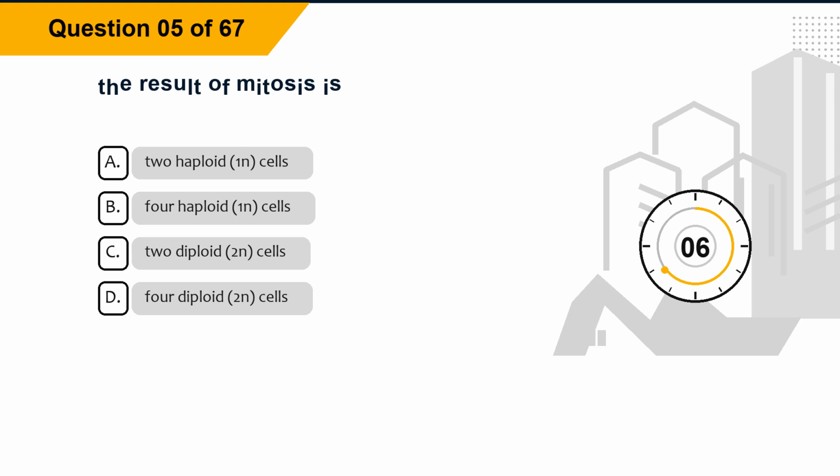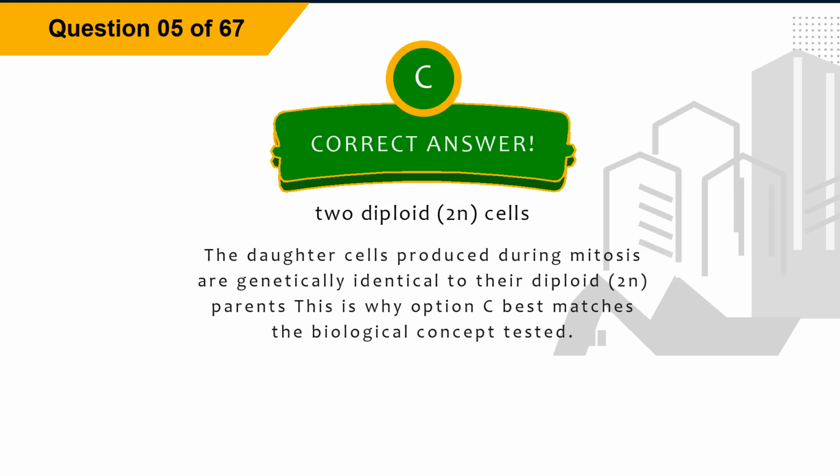Option C, 2 diploid, 2N, cells. Option D, 4 diploid, 2N, cells. The correct answer is option C, 2 diploid, 2N, cells. Explanation. The daughter cells produced during mitosis are genetically identical to their diploid, 2N, parents. This is why option C best matches the biological concept tested.